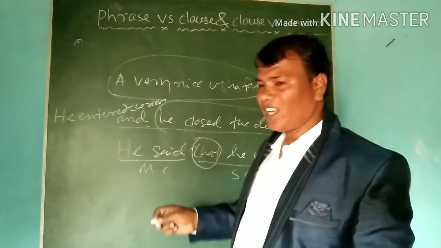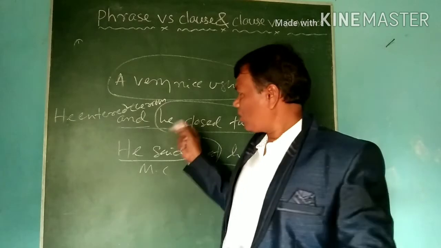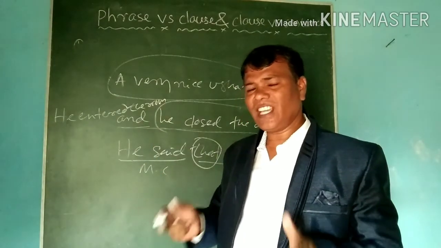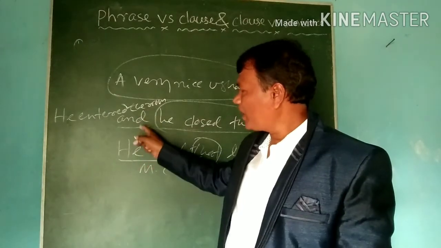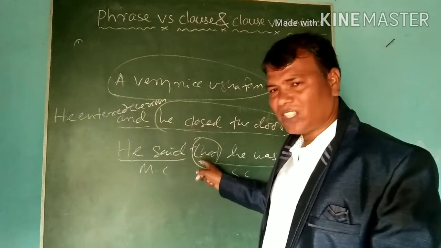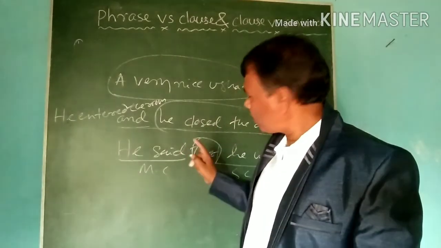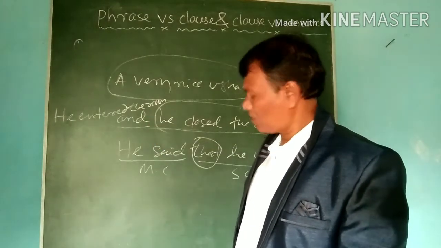How can we recognize a clause? When any clause follows a coordinator or subordinator, then we say that it is a clause. It may be a coordinate clause or a subordinate clause. If it follows a subordinator, it will be a subordinate clause. If it follows a coordinator, it will be a coordinate clause.